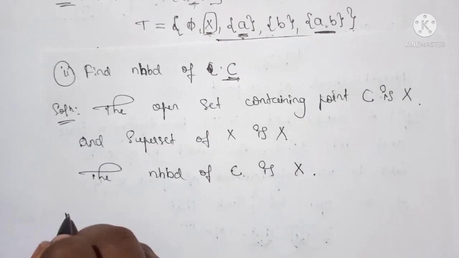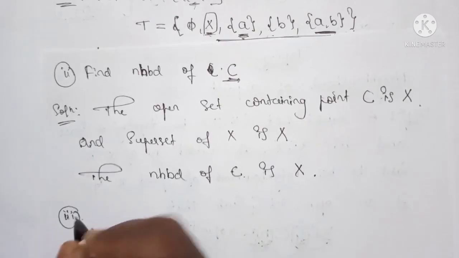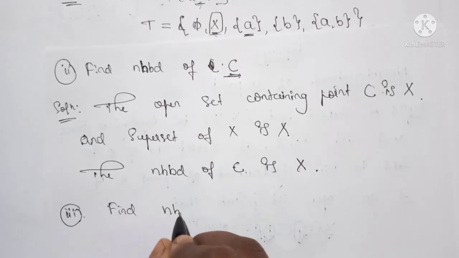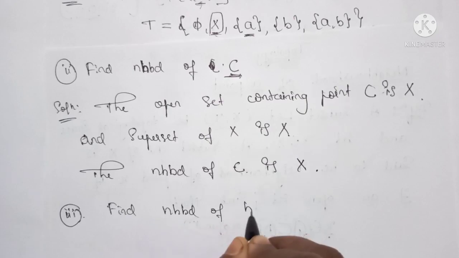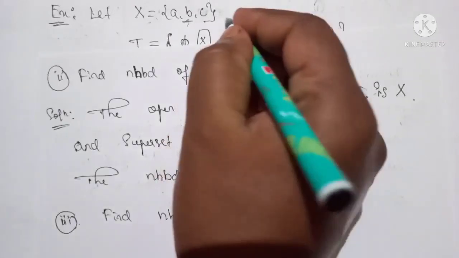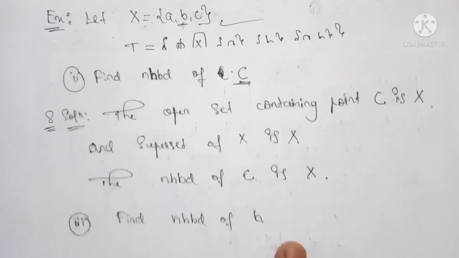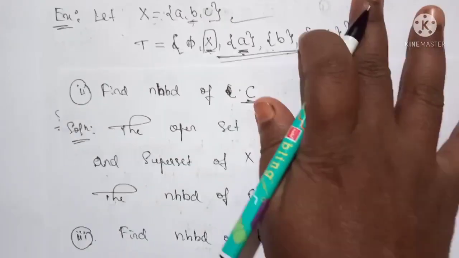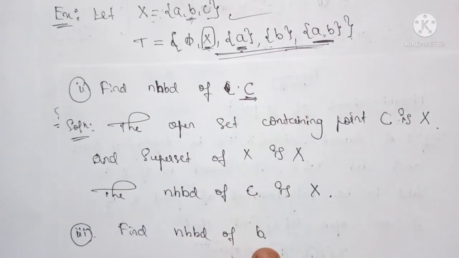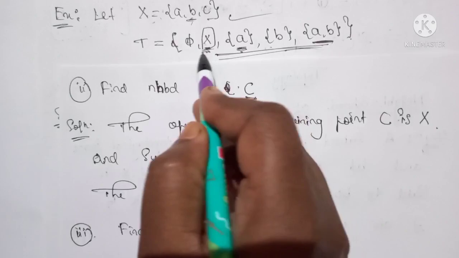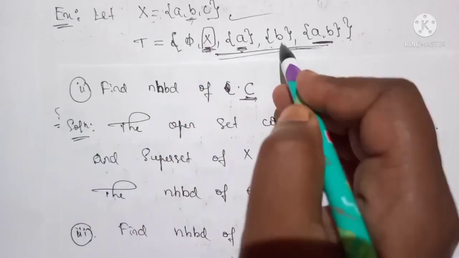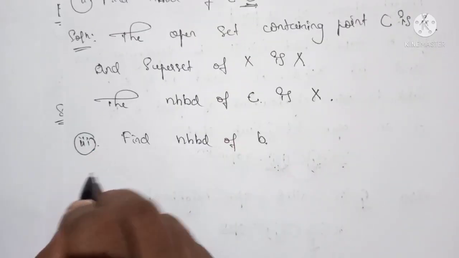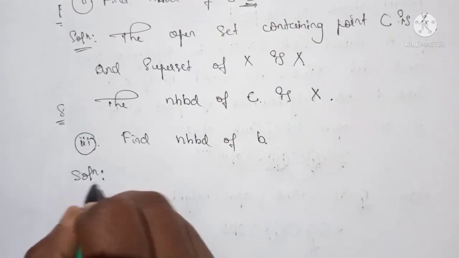So again we find the neighborhood of point B also, same topological space. So now you can observe that the open sets containing this point B are, first we write all the open sets, then we find the supersets of those open sets.